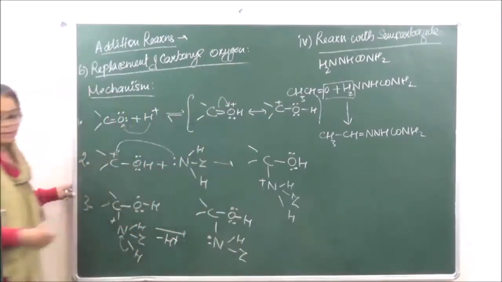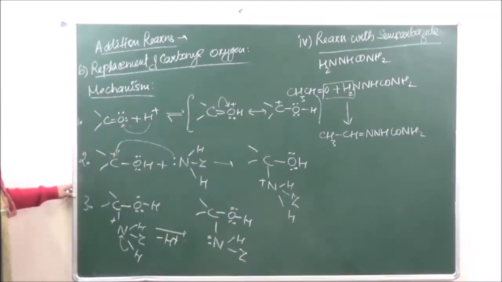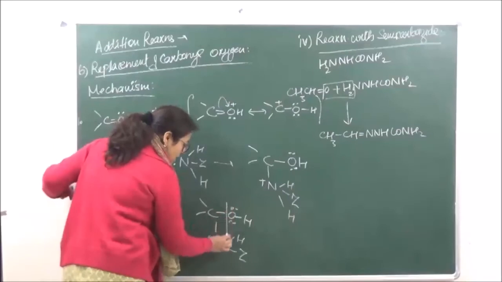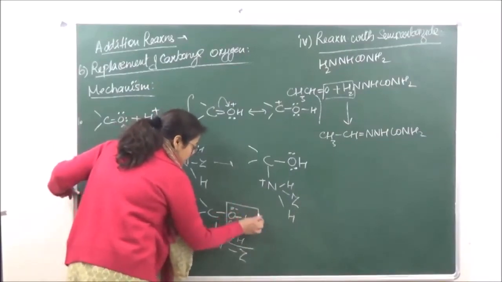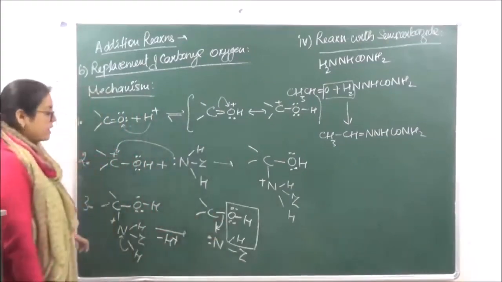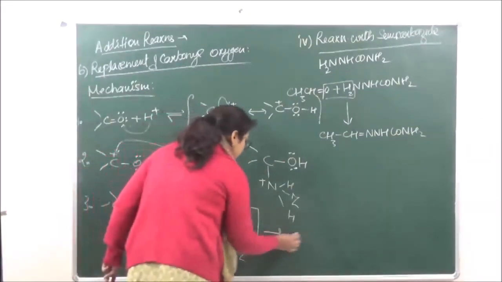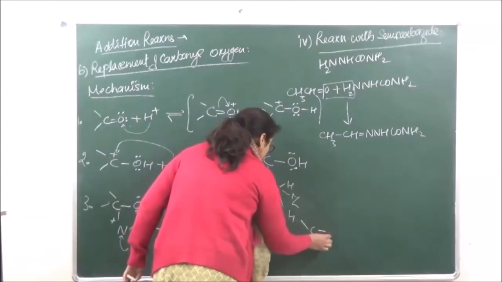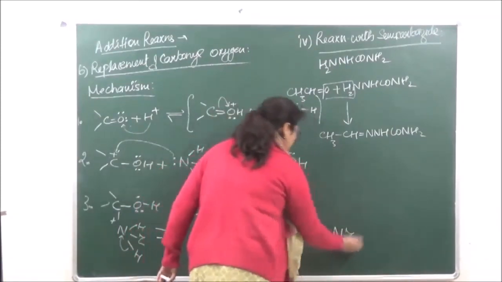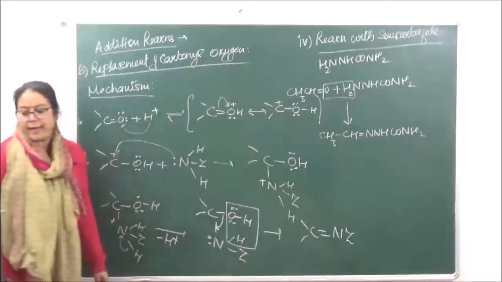Okay? Now this is going to lose a water molecule. So the water molecule that can be lost from here, and this bond will shift here, and you get the final product, double bond N and Z.